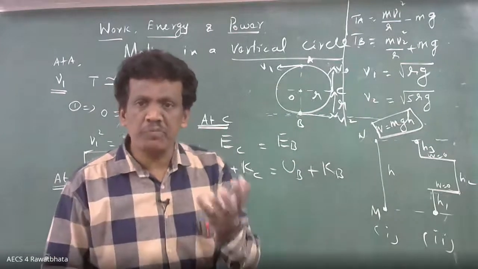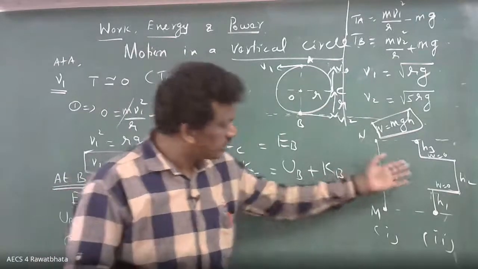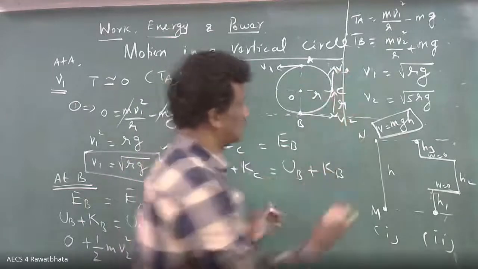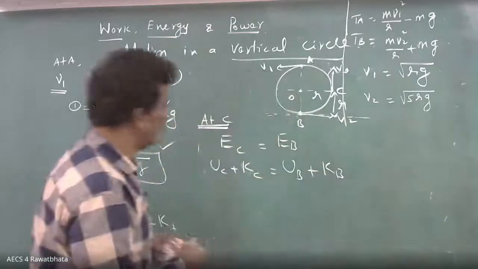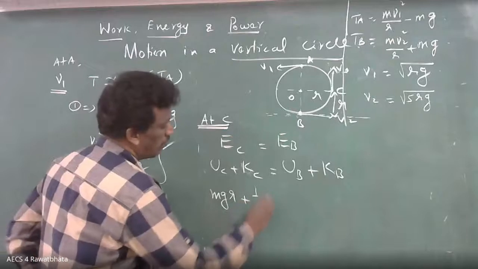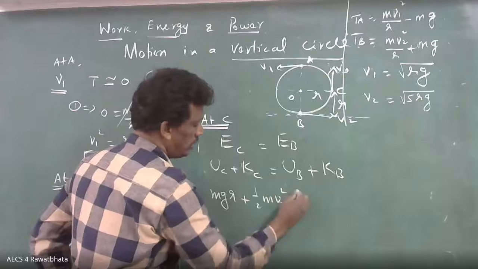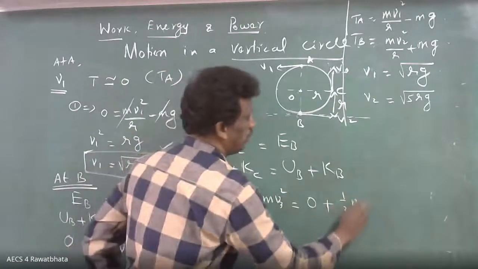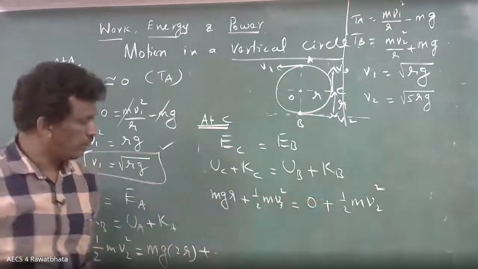Conservative force. Gravitational force is conservative, so that's why you have to take the vertical distance. This you already know. So here mgR: half m V3 square equals potential energy 0 plus kinetic energy half m V2 square. That's all. Put all the values, V2 and everything, and find V3.